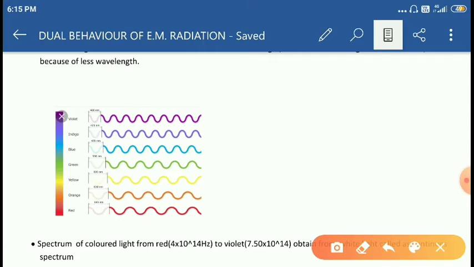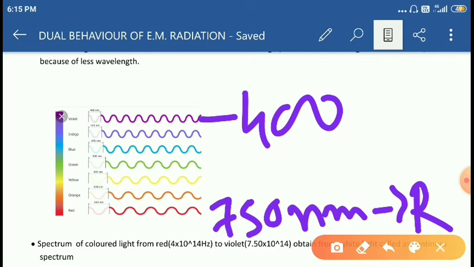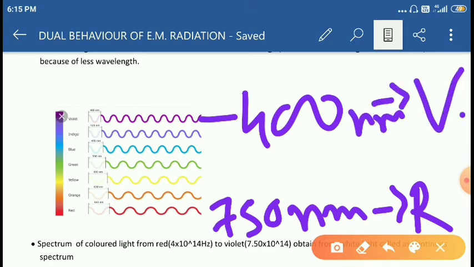If they absorb a wavelength of 750 nanometer, they emit red light. If they absorb 400 nanometer, they emit violet light. So that's why the 7 different colors are emitted when white light passes into the prism. Right, students?